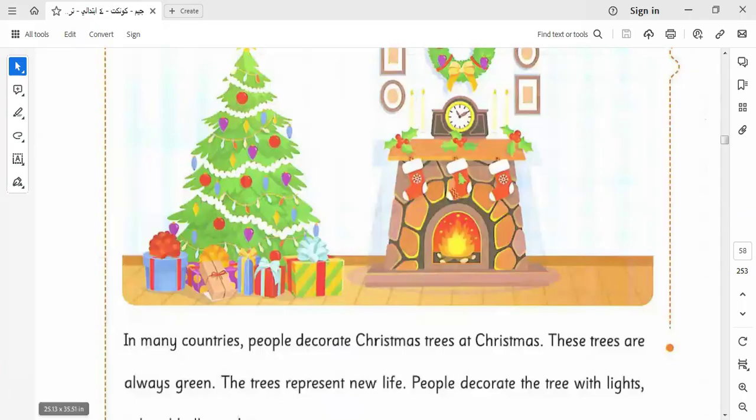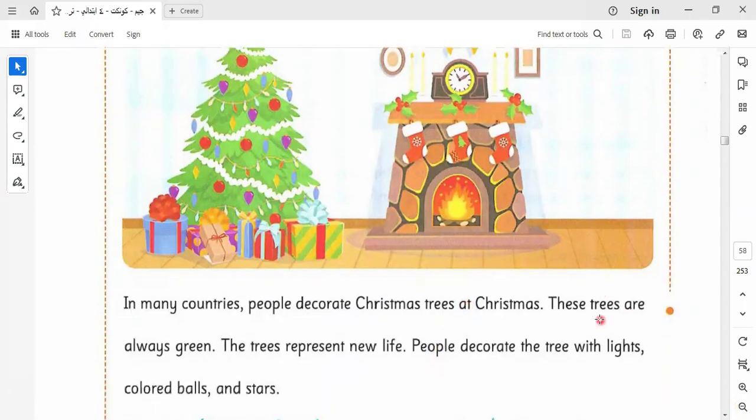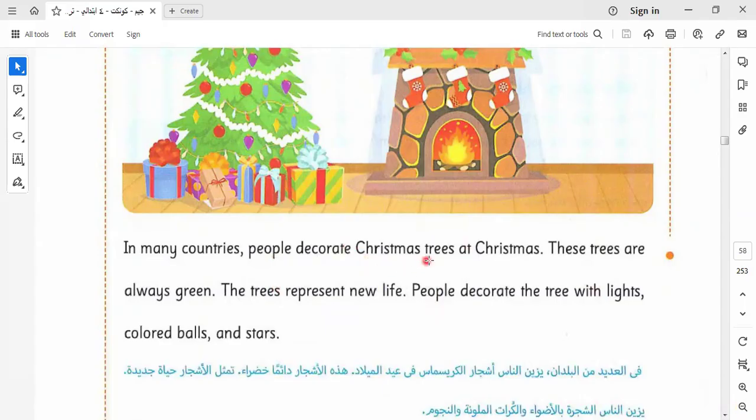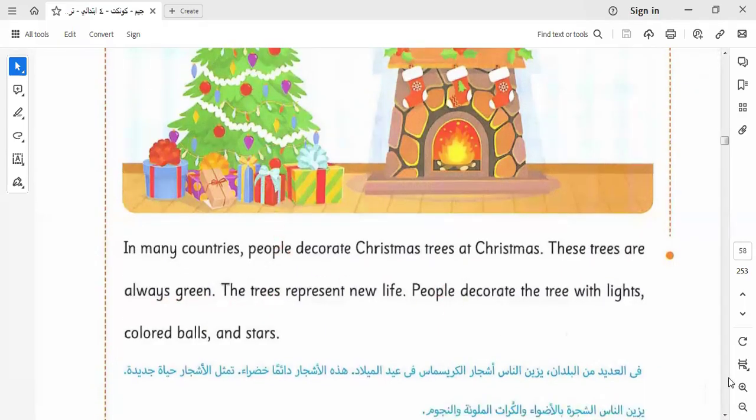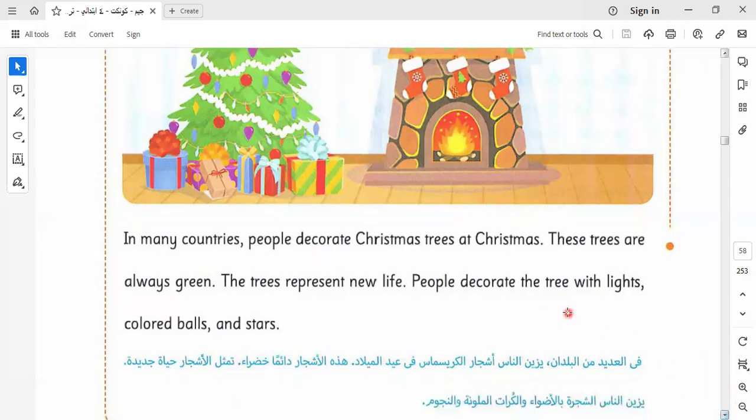Here we have the project. Let's learn this project together. In many countries, people decorate Christmas trees at Christmas. These trees are always what? Green. I think green because green means life. We select the green color because green refers to plants, and plants mean life. The trees represent new life. People decorate the tree with lights, colored balls, and stars.